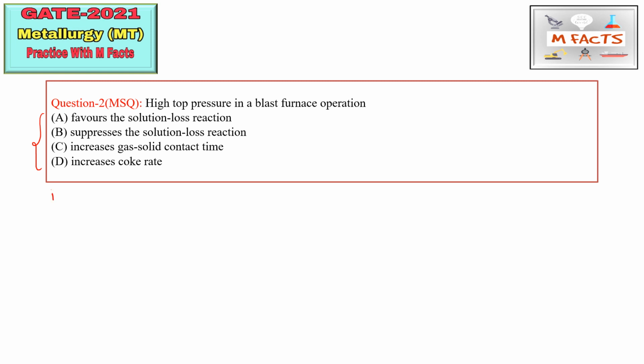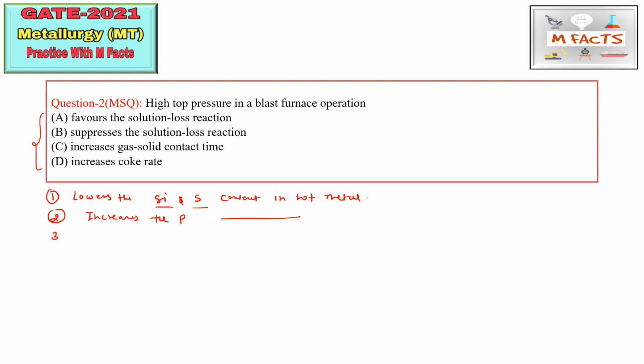Okay, so here I am writing what this high top pressure does, and what the effects of this high top pressure are on the furnace, the materials or the elements, during the process. First of all, this high top pressure lowers the silicon and sulfur content in hot metal. Second, it increases the phosphorus content in liquid metal.